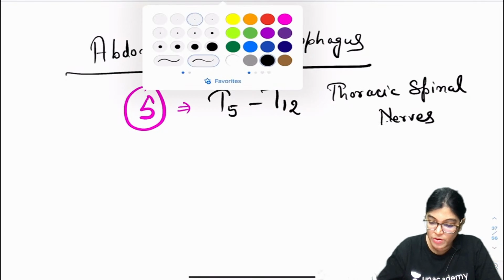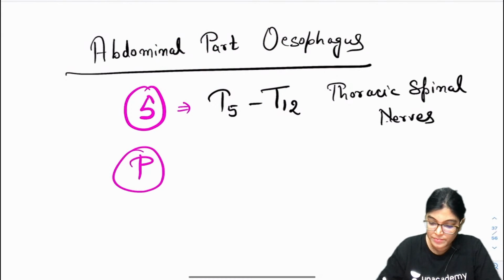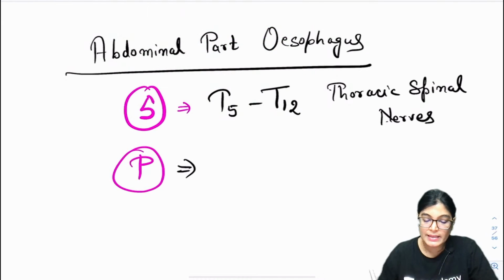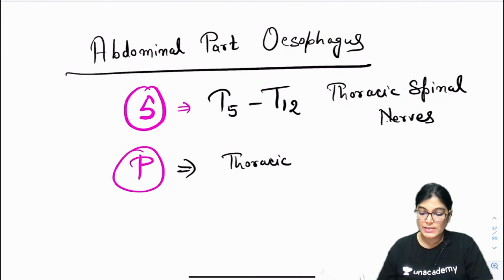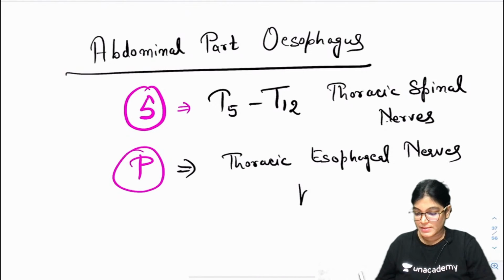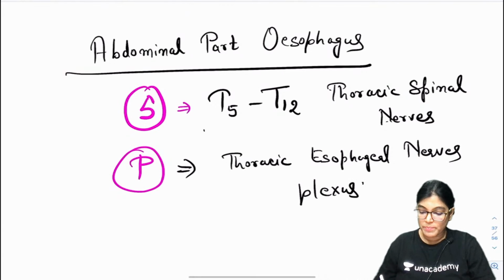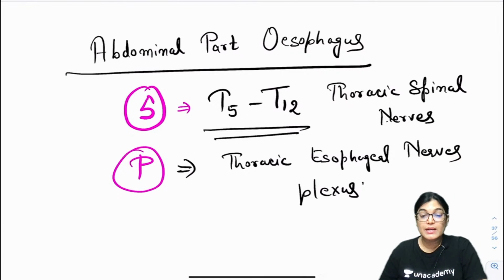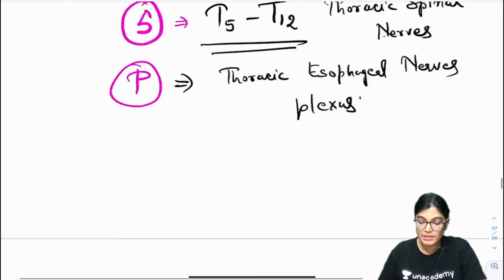And when we are talking about parasympathetic, its parasympathetic innervation is from the thoracic esophageal nerve plexus. In some books it is written T9 only and T11 only, but the best answer is T5 to T12. Got it? So let's move on to the next MCQ, that is MCQ number 6.